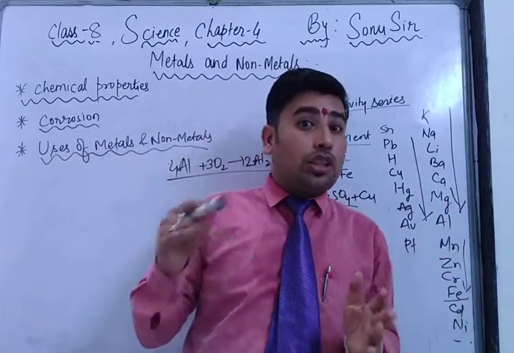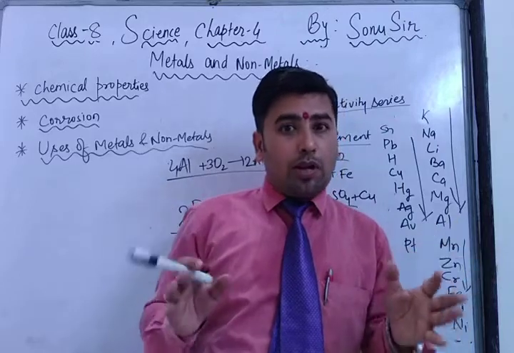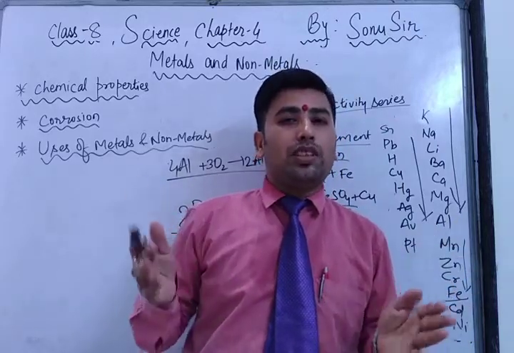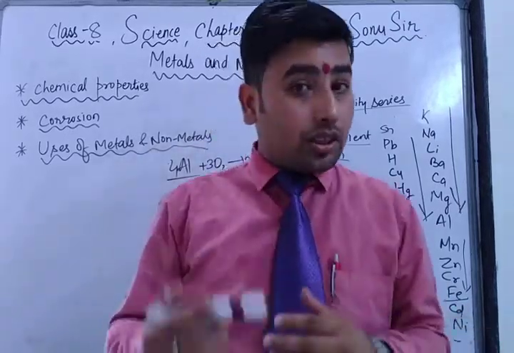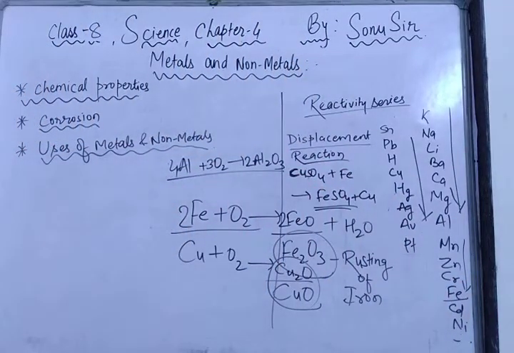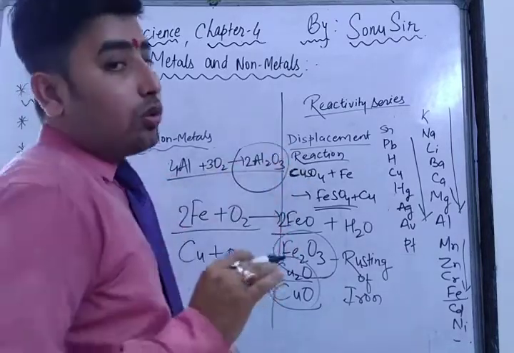When you have a new pressure cooker, at that time you can see the shining, as the aluminium was very shiny. But after 1 month or 2 months, 3 months, 4 months, you will see the shining has been lost, because this aluminium has reacted with oxygen and has been converted into aluminium oxide, Al2O3. Aluminium plus oxygen gives aluminium oxide. But you can remove this layer. But remember, this aluminium oxide prevents the aluminium from corrosion.